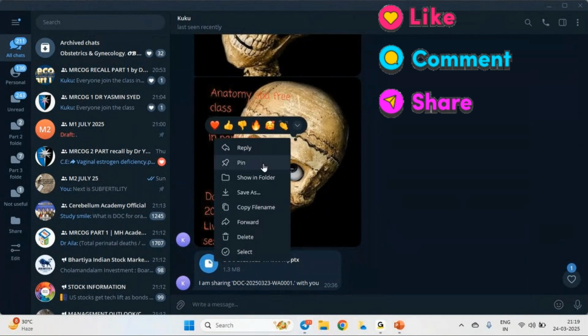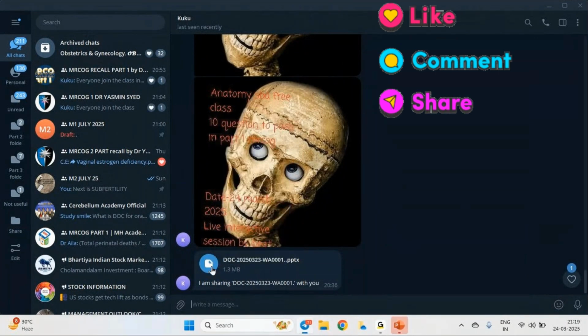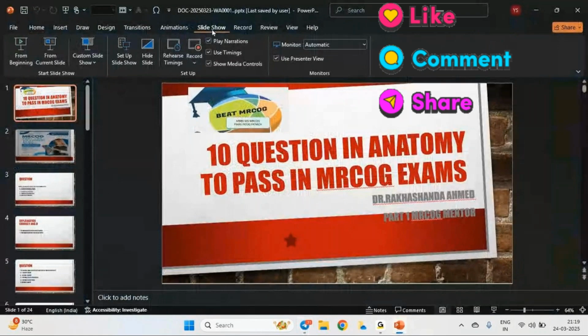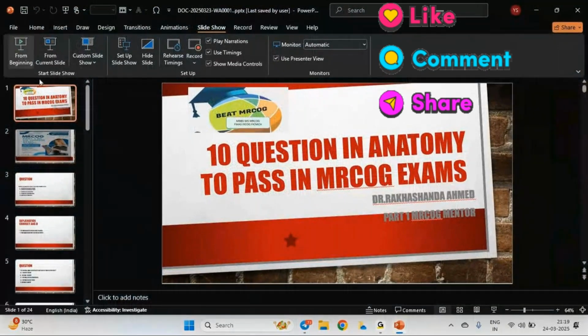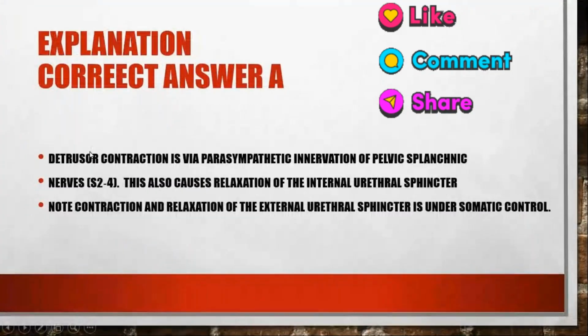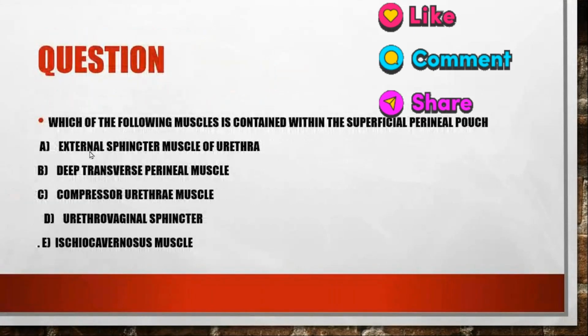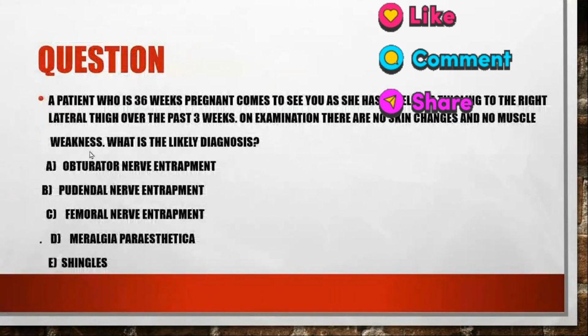Anteriorly is the pubic arch, and posteriorly is the coccyx, and laterally is the sacrotuberous ligament. So I hope the answer is clear. Now moving on to the next question.